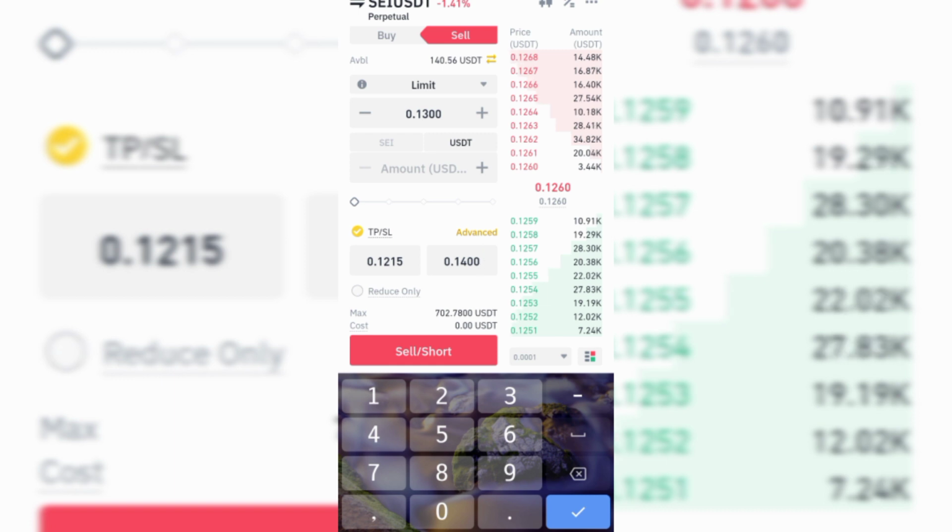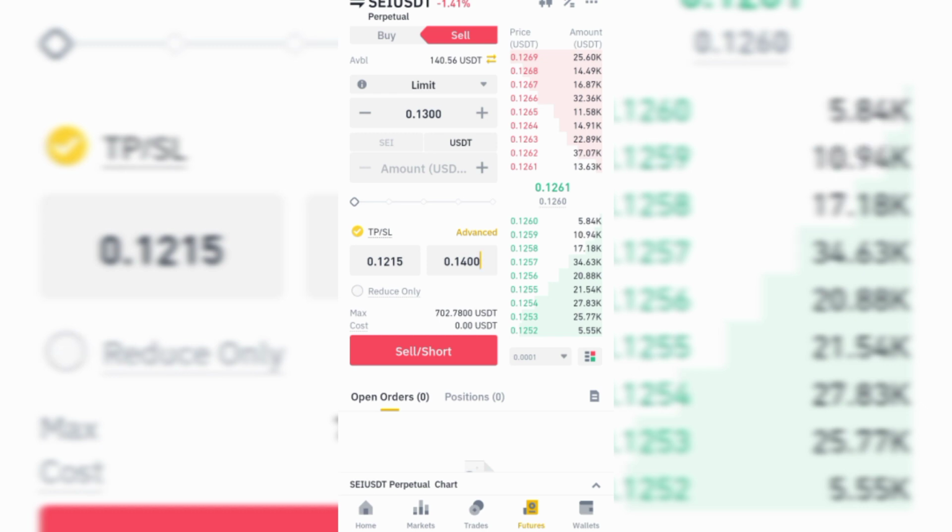So I want to explain one thing again. We have limit and market. With limit, I set the price myself. When the price gets to this particular amount, it is going to start trading by itself.